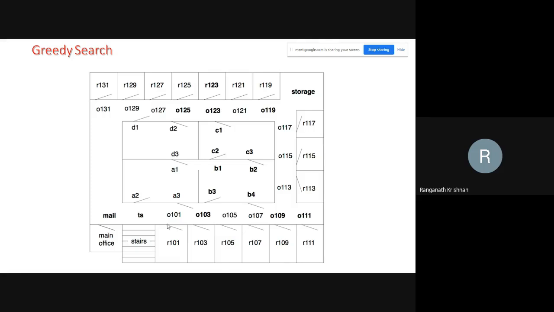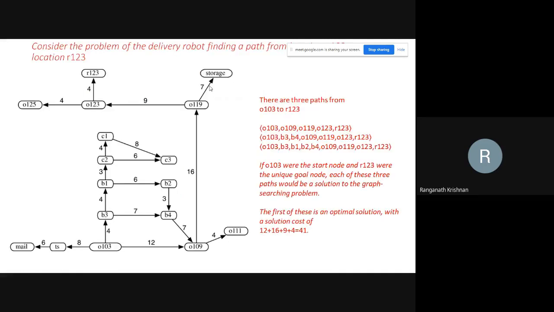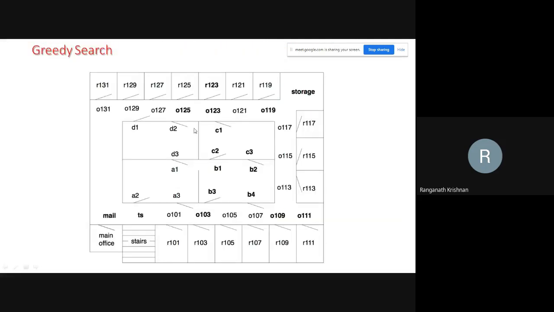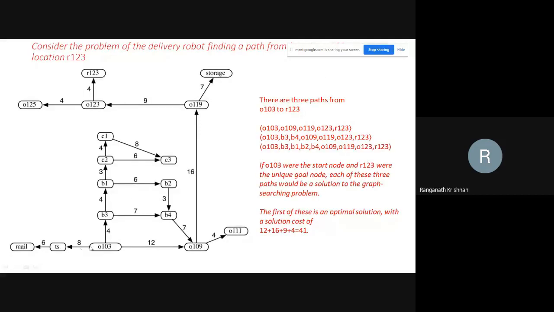Imagine this as an office or a warehouse. So you want to start a robot to go from O103. I want the robot to go to R123. For your purpose, I have removed all the other areas and I have given only the path. If you look at it, the robot has to start from 103 and it has to reach R123.